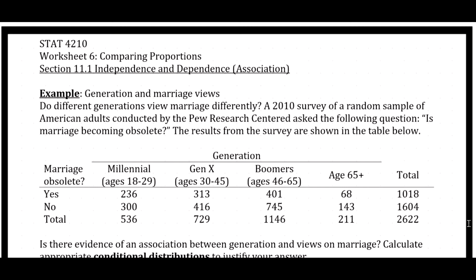First, I would like you to pause this video and identify what is the response variable and what is the explanatory variable. The response variable is whether marriage is obsolete, that is, their views on marriage. The explanatory variable is a person's generation. And in this case, we have four generations, that is, four levels of the explanatory variable. There is one explanatory variable, generation.